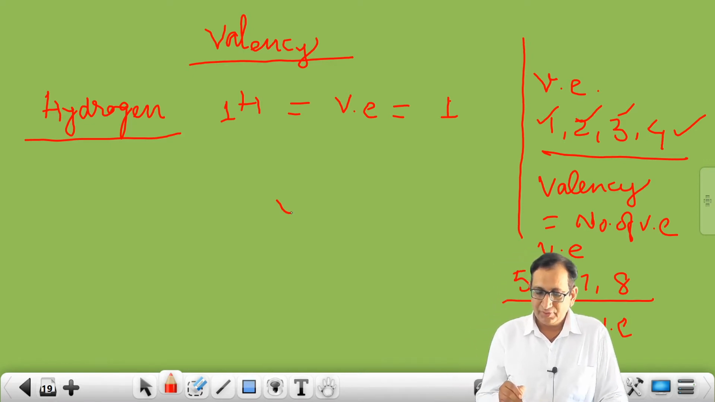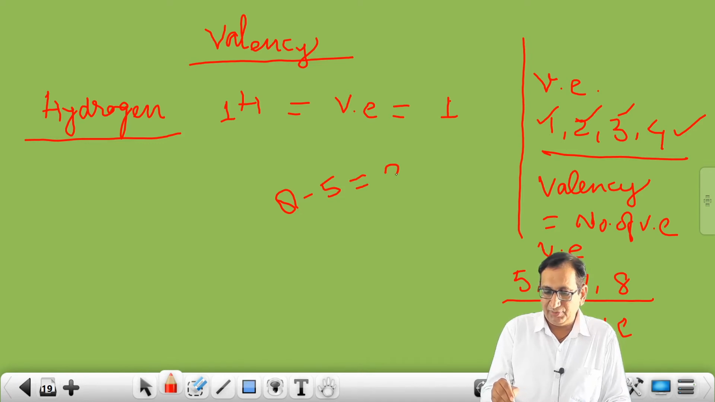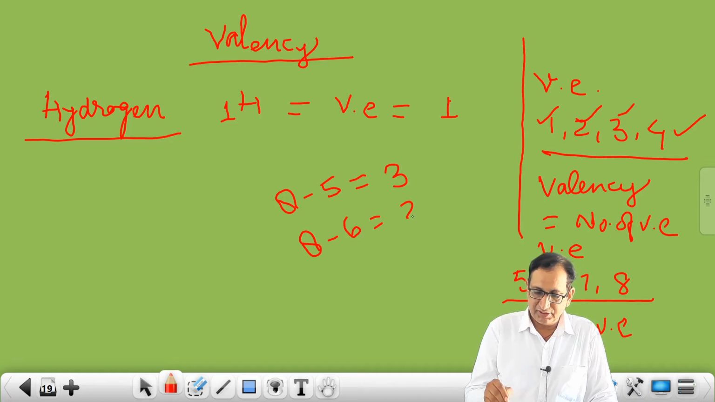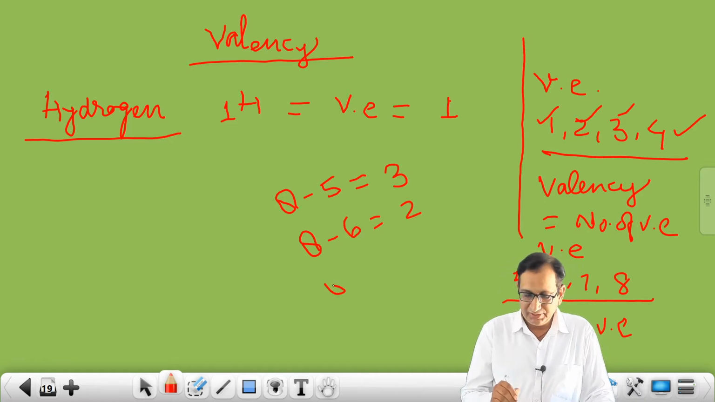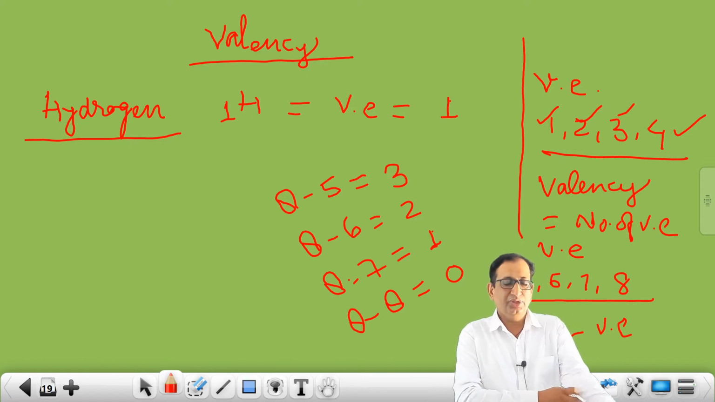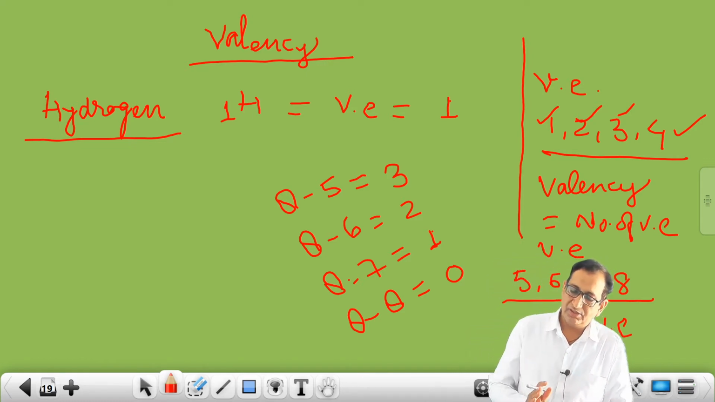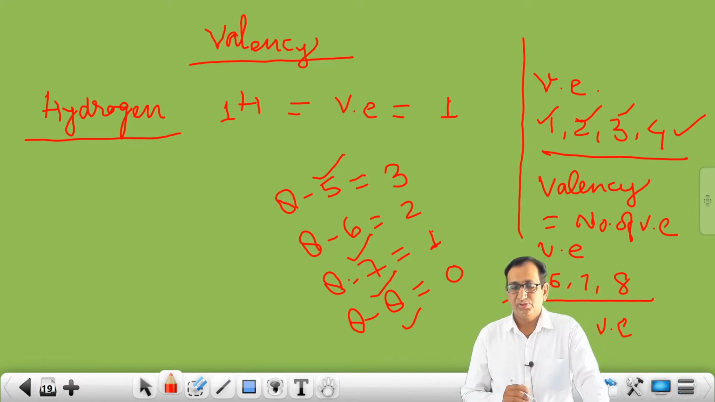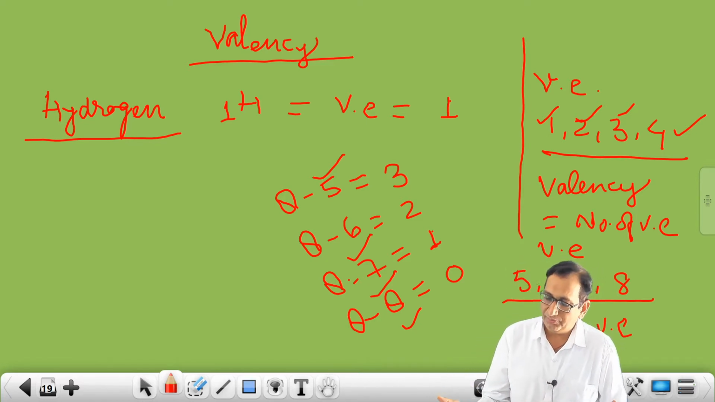If valence electron is 5, then 8 minus 5, valency 3. If valence electron is 6, then 8 minus 6, valency 2. If valence electron is 7, then 8 minus 7, valency 1. If valence electron is 8, then 8 minus 8, that is 0. So these are the valencies of those who have valence electrons 5, 6, 7 and 8. So one by one, up to 1 to 20, we are calculating. There is no problem.